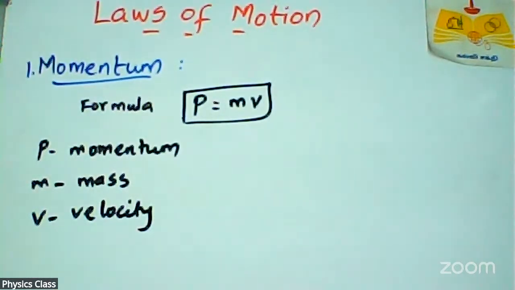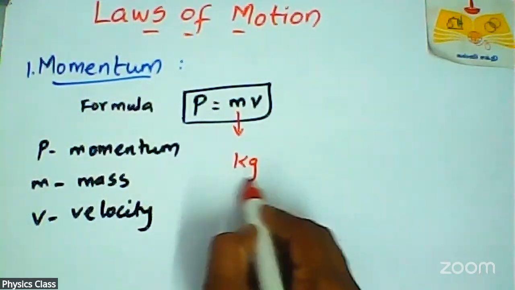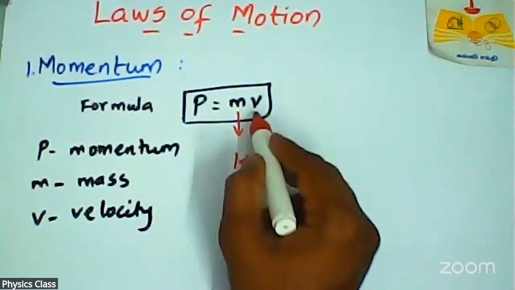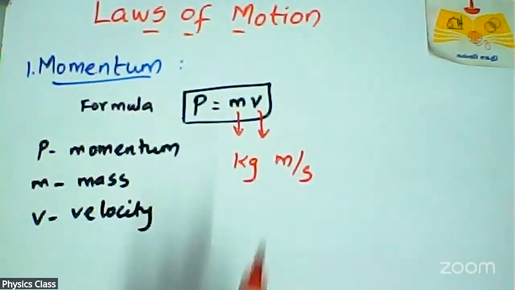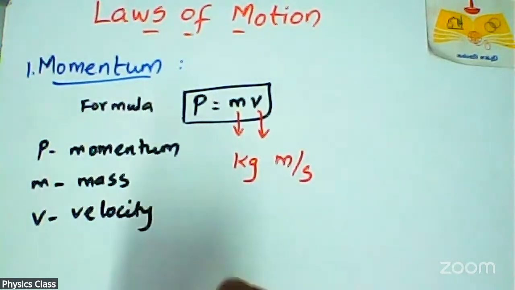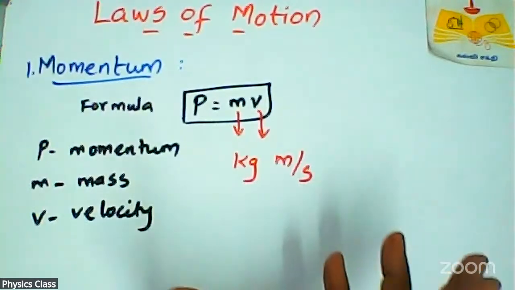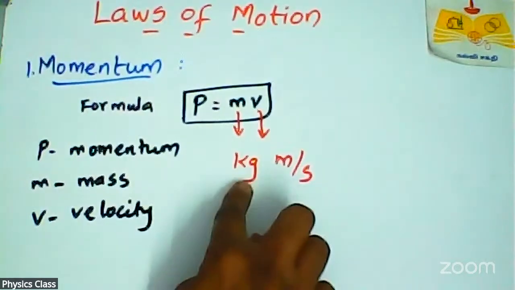Next, the unit for momentum. You can check that unit with your own understanding. The unit of mass is kilogram, kg. The unit of velocity is meter per second, since an object travels some centimeters or meters per second.